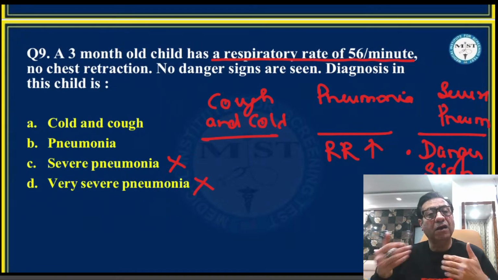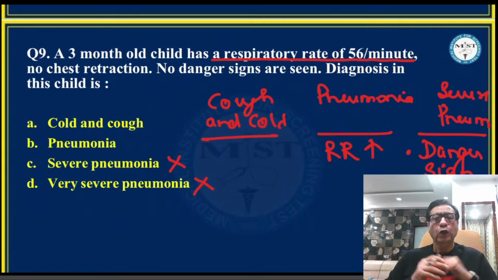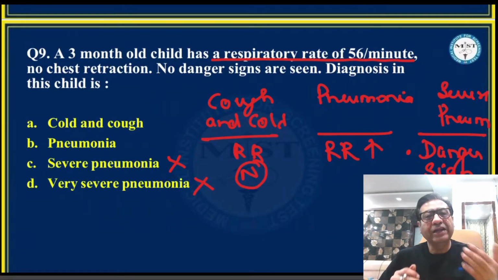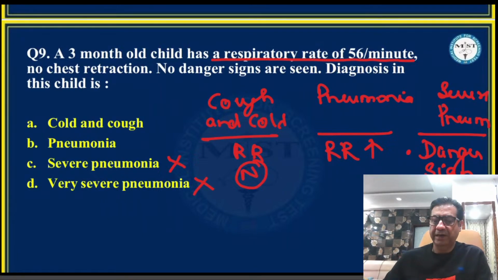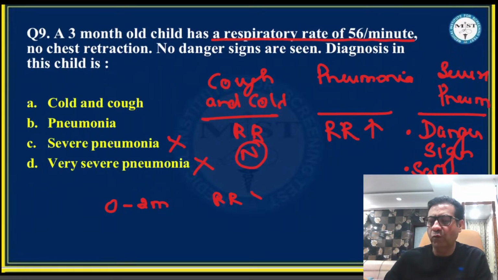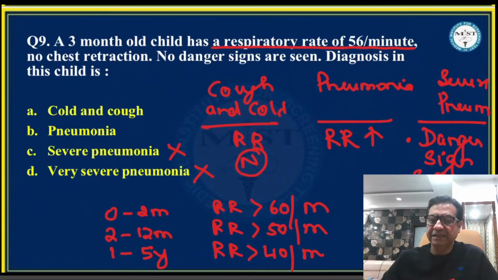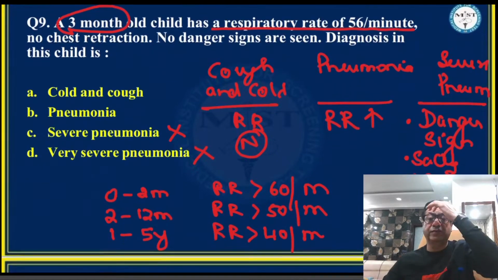Now, is it cough and cold or is it pneumonia? For cough and cold, the respiratory rate has to be normal. Now, what is the respiratory rate? 56 per minute. I've told in my classes, for a child up to 2 months, a respiratory rate of more than 60 per minute is fast. For a child between 2 to 12 months, a respiratory rate of more than 50 per minute is fast. A child between 1 to 5 years, a respiratory rate of more than 40 per minute is fast. Now this child is 3 months old and the respiratory rate is 56 per minute.